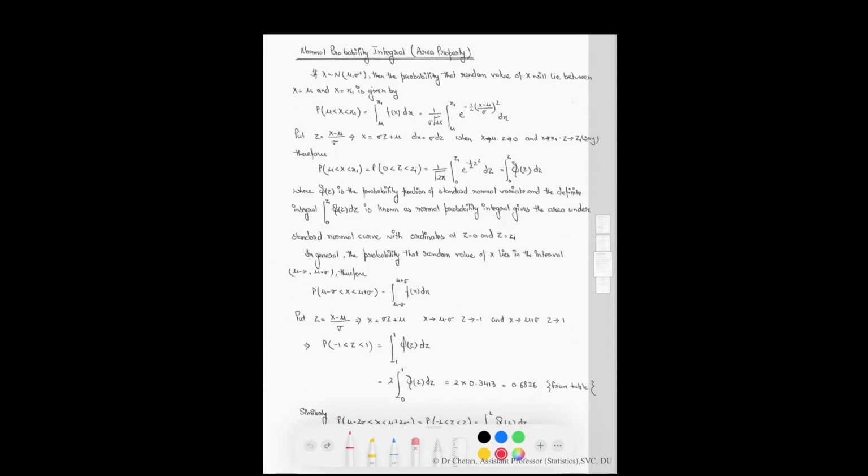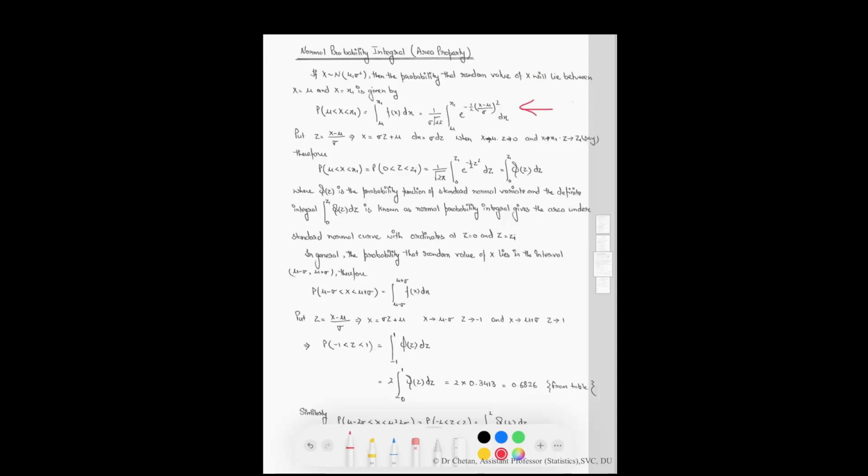Another topic related to the normal distribution is the normal probability integral, that is the area property of the normal distribution, which is important from the numerical point of view. If x follows the normal distribution with mean mu and variance sigma square, then the probability that the random variable x will lie between x equal to mu and x equal to x1 is given by this quantity, which is equal to this thing. Put the value of f(x), we will get this.